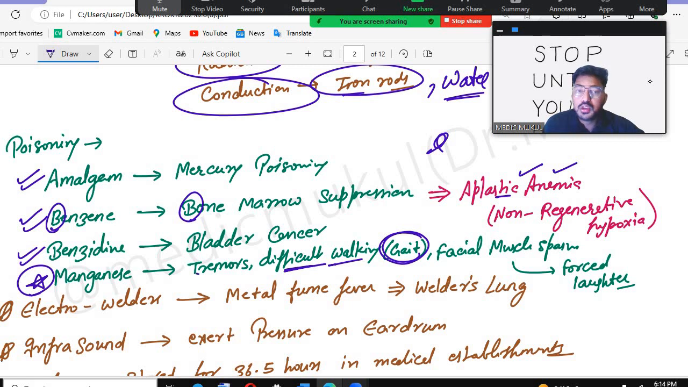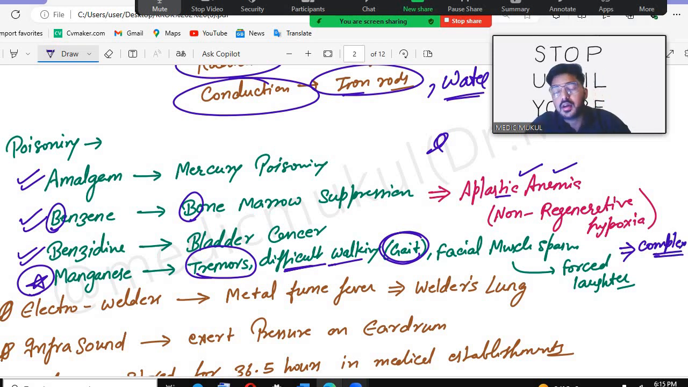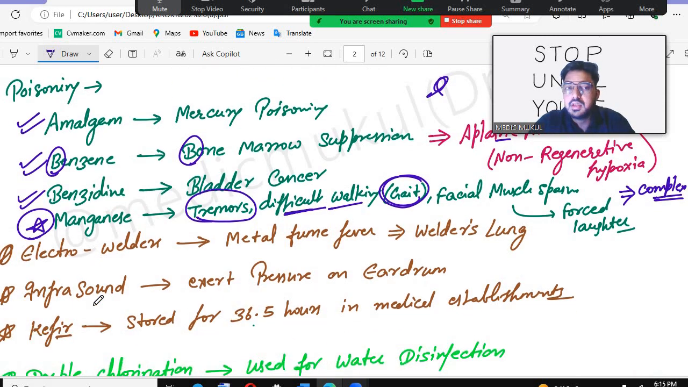Due to this there are tremors, difficult walking, gait problems, and facial muscle problems. So you have seen that there is a muscular problem and a neurodegenerative or neurological problem also, and other conditions associated with this disorder. That's why they have a complex type of morbidity. The complex type of health effect will be seen in manganese.